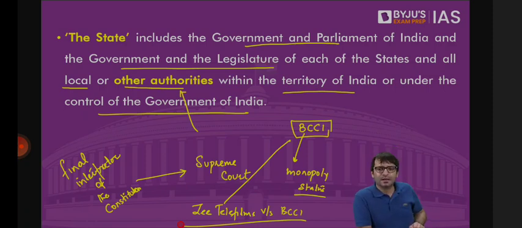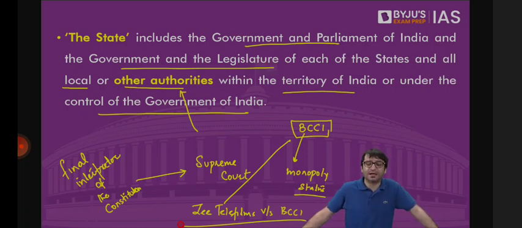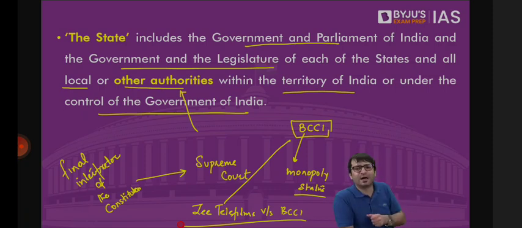Zee approached the court and said BCCI has violated equality principle, justice principle, which is violative of fundamental rights. And as such, we're taking BCCI to the court. Now, the principal thing that the court had to decide was to see if the BCCI is a state or not. Because in all this definition, what if tomorrow Byju's as an entity violates your fundamental rights?